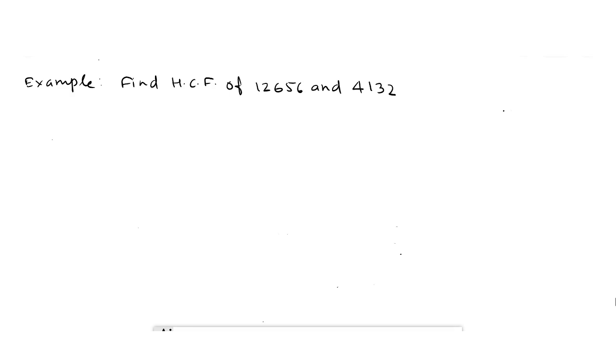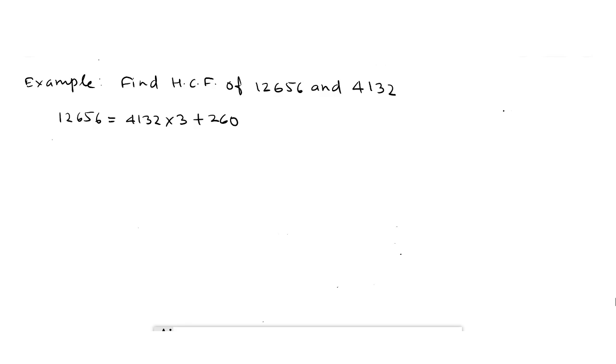So we apply division lemma as 12,656 equal to, we use 4,132 as divisor and write 12,656 equal to 4,132 multiplied by 3 plus 260. When we divide 12,656 by 4,132, we get quotient as 3 and remainder as 260.